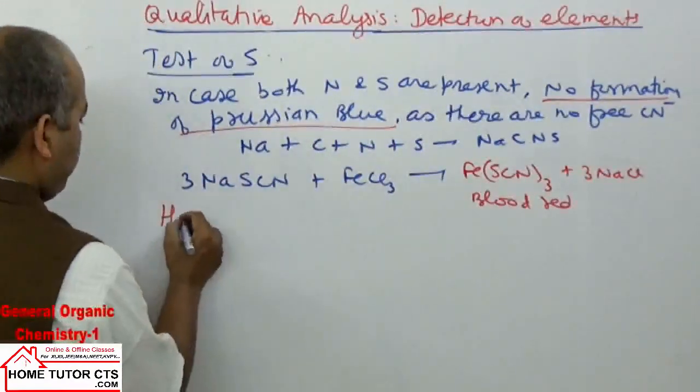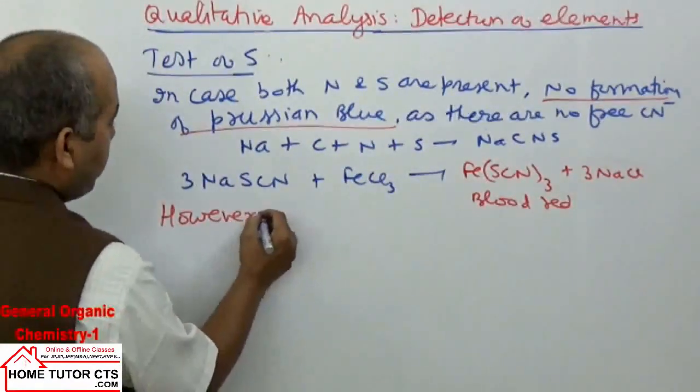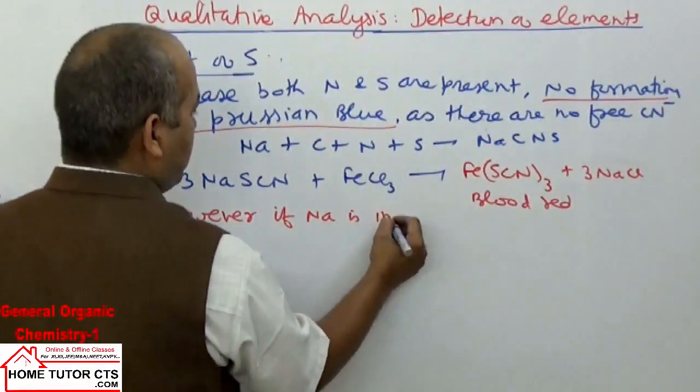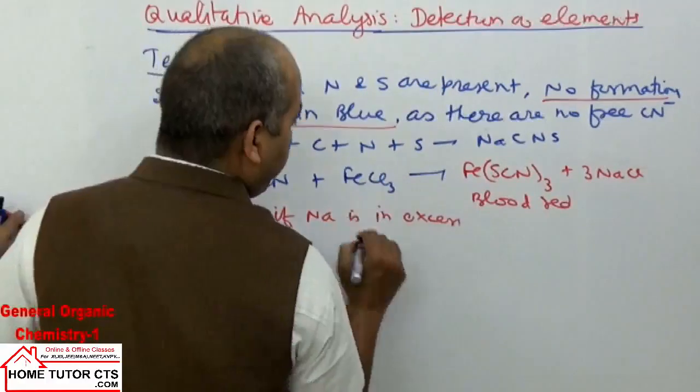However, if sodium is in excess, then what happens?